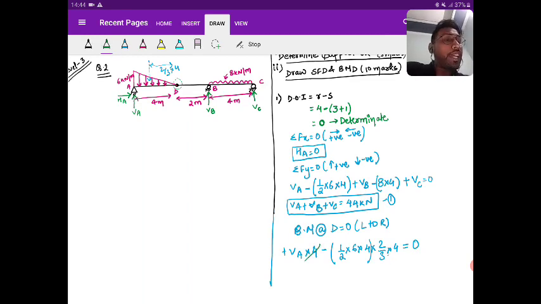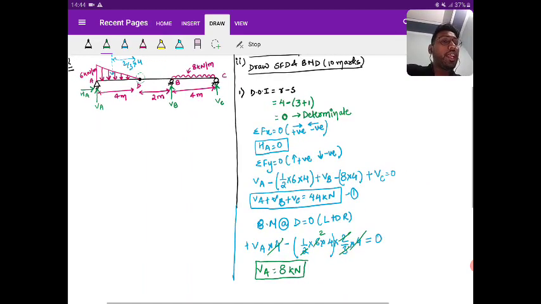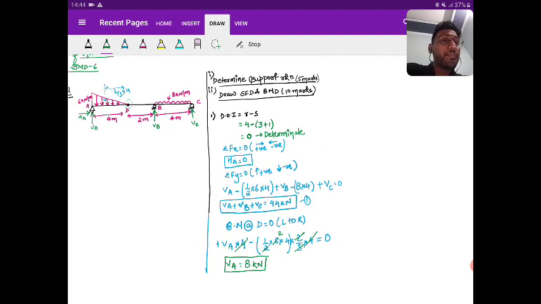So let me cancel out something. 4 and 4 get cancelled out, 2 cancels out, 3 cancels 6 by 2. So VA is equal to 8 kilonewton. Is it clear? Right. So VA is equal to 8 kilonewton.